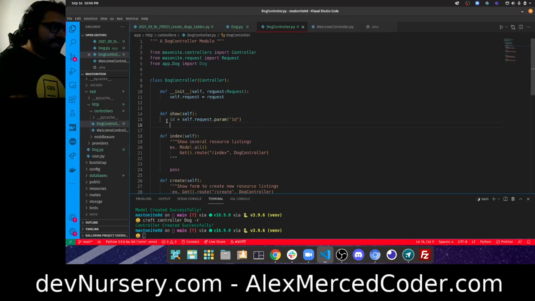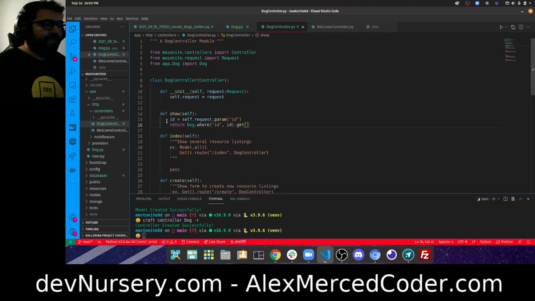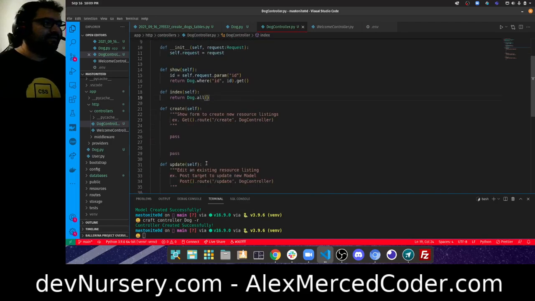And then I want to return Dog.where id equals id, dot get. So go get me that dog and return it, and that's it. That route's done. Okay, the index route, this one's even easier. It's all the dogs, so it's just return Dog.all. Done. This is pretty straightforward.